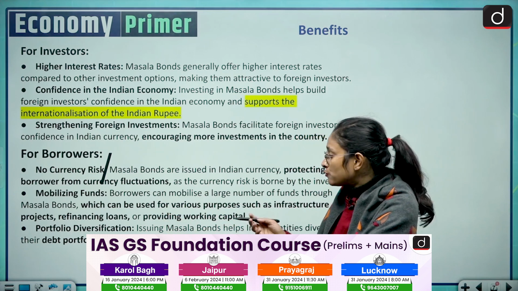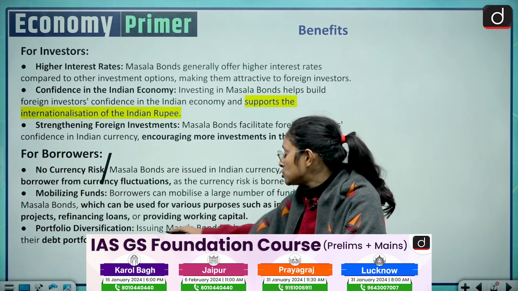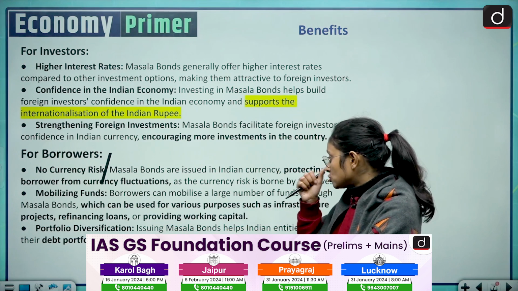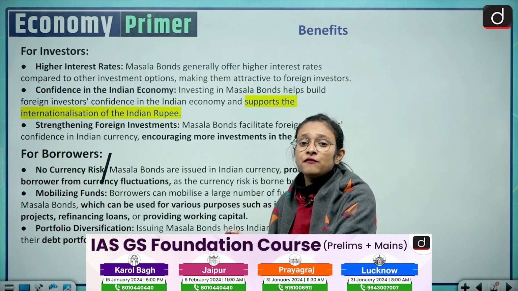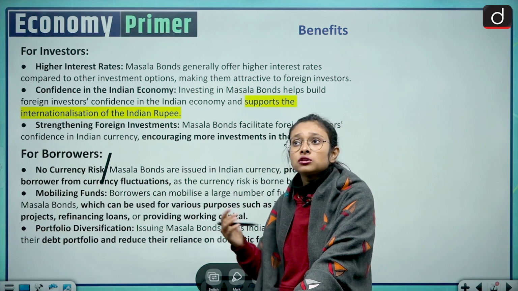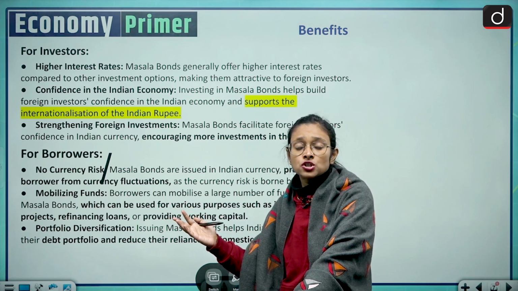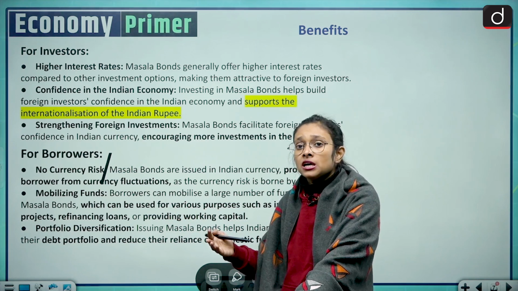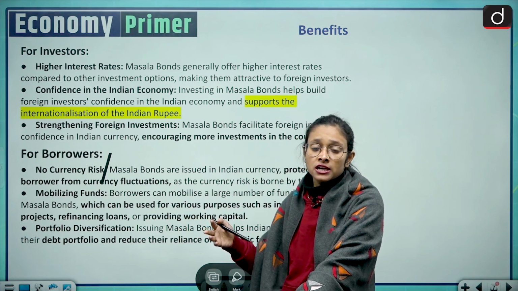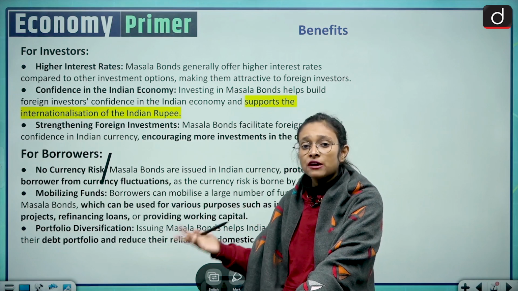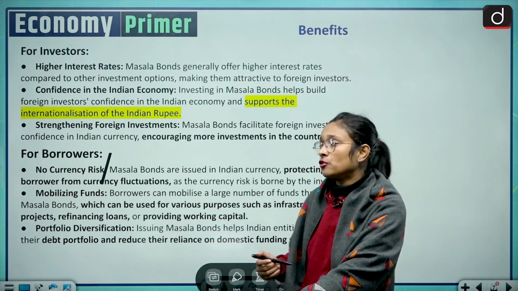On the other hand, portfolio diversification. Issuing masala bonds helps Indian entities diversify their debt portfolio. Most of the time they have to depend on other currency organizations for debt, but here they should not be dependent on other currencies and other organizations. So there are more diverse options in the debt portfolios.